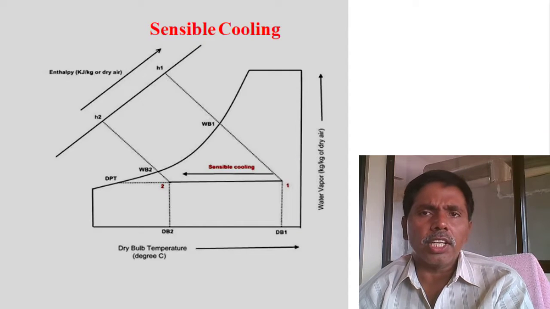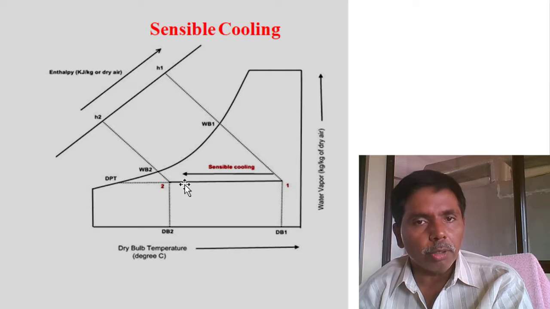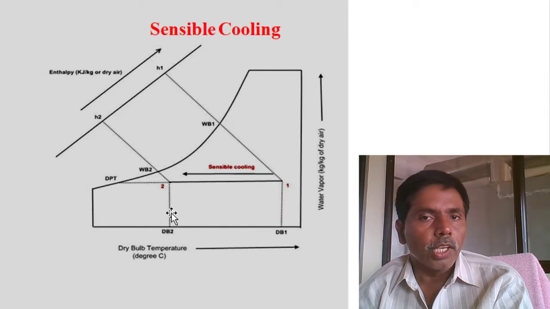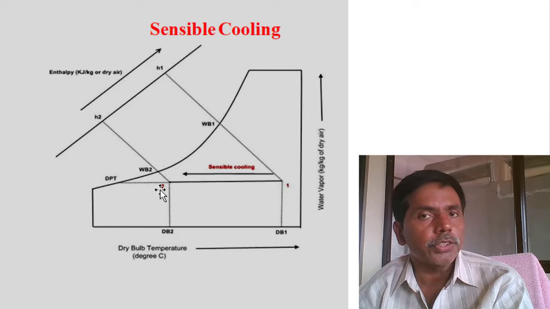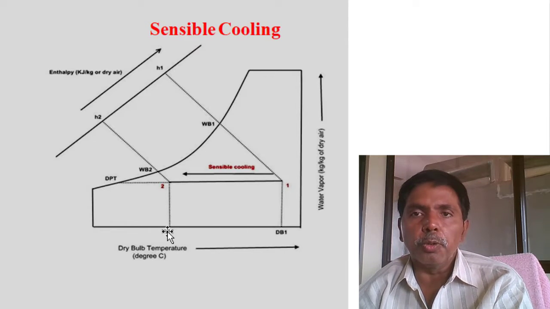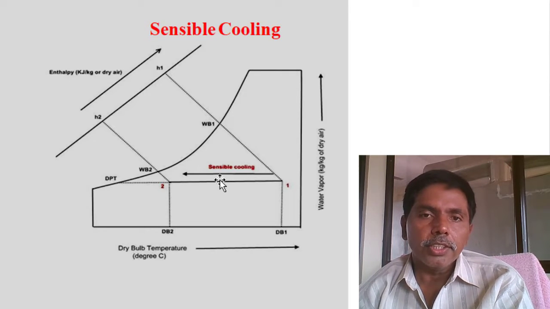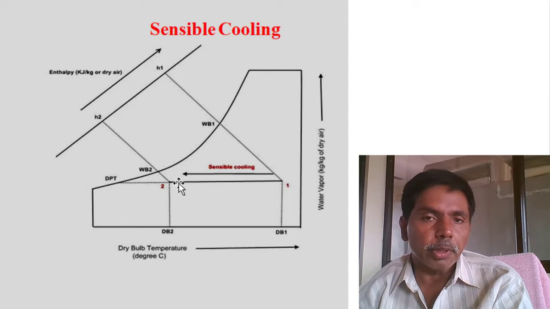Directly on the psychrometric chart I will explain. It is easy. Sensible cooling. What happened? I am reducing the dry bulb temperature simply. Once you reduce the dry bulb temperature, the wet bulb temperature also reduces. You can see we have reduced dry bulb temperature only. Just simple cooling. Evaporator coil I place inside the room, I will get the sensible cooling option. You can reduce the dry bulb temperature, wet bulb temperature also reduced.